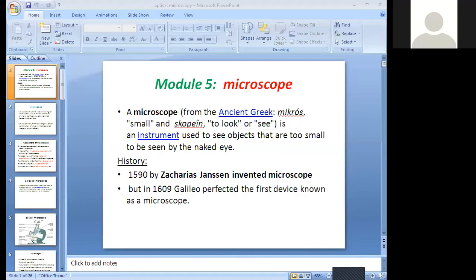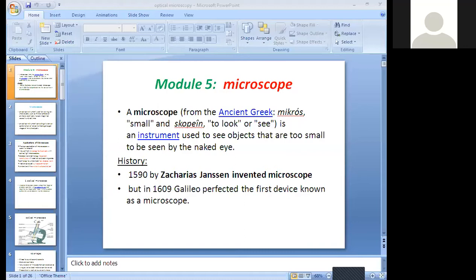Micros means small, and scopein means to look or see. Micros means small, scopein means to look or see. So a very small object you can see.